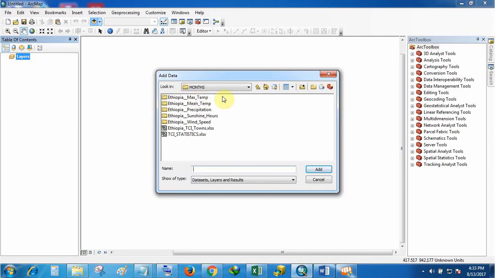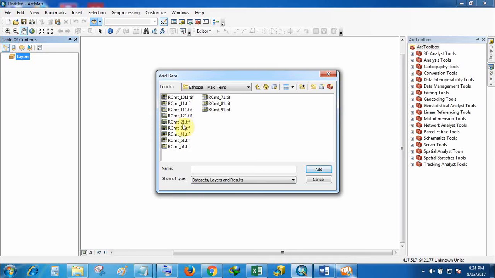Similarly you can do other months for maximum temperature, and you will find 12 images here. Here 11 means January, and 2 is February. This 1 is extra, given by me. Maybe it should not be given, but here it is like this.